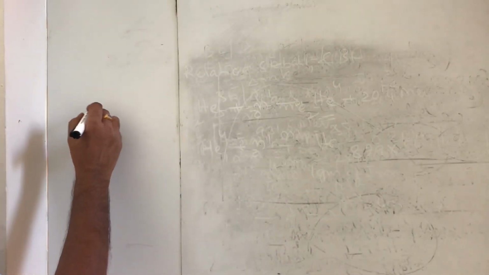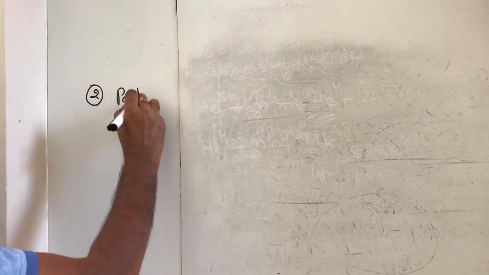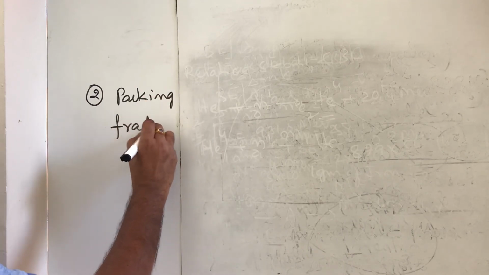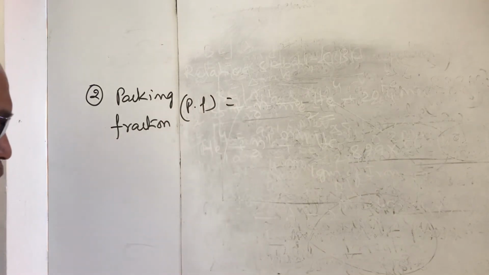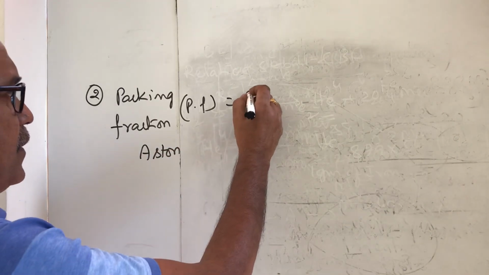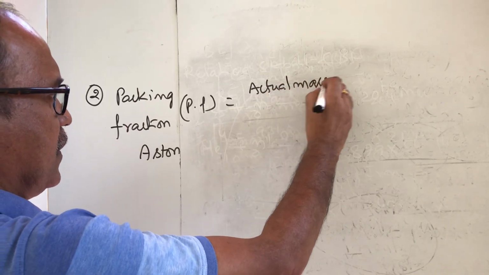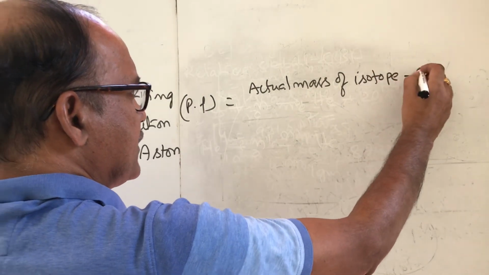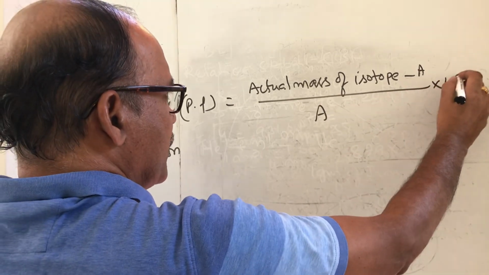Packing fraction. The second aspect of discussion is the packing fraction, P. An equation was proposed by the scientist Aston: the actual mass of an isotope minus its mass number A, divided by A, into 10 power 4.